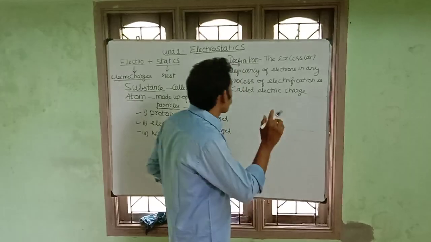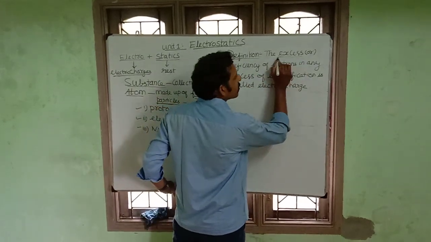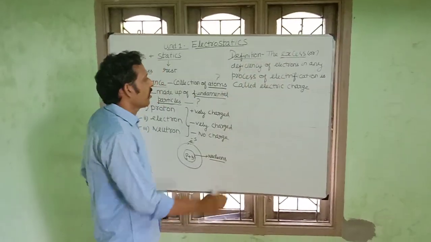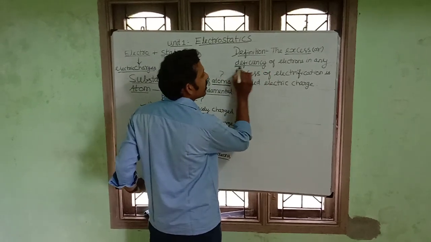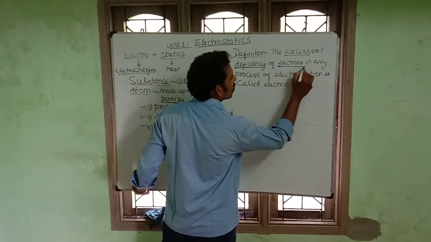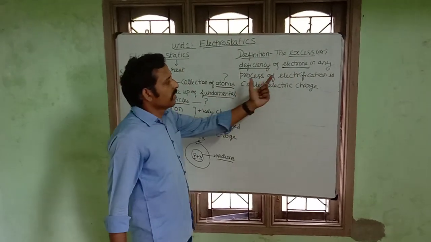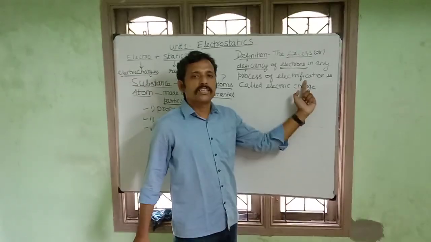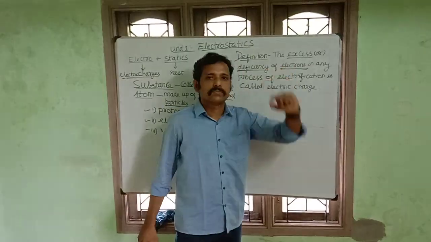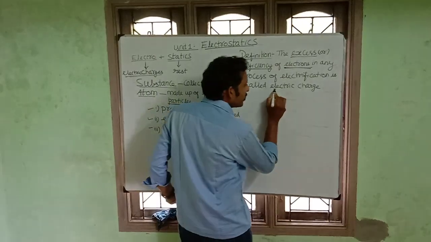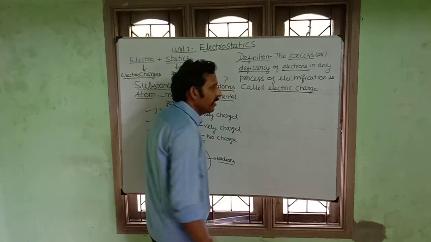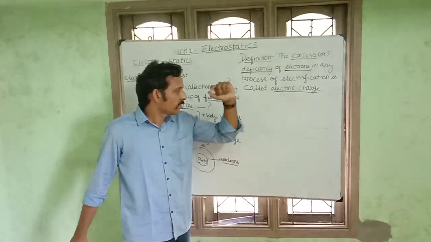You see that the excess or deficiency of electrons in any process of rectification is called electric charge. Now you got the definition along with meaning. I think you understand it.